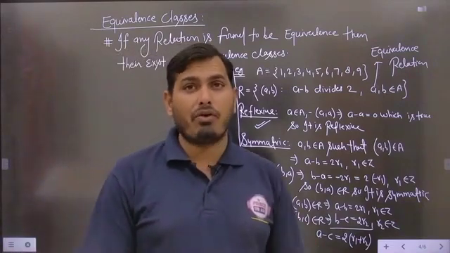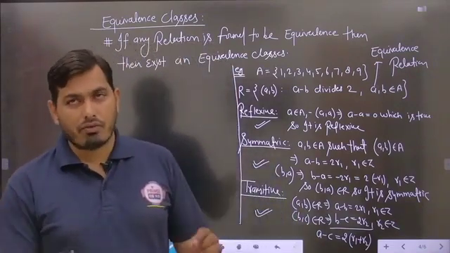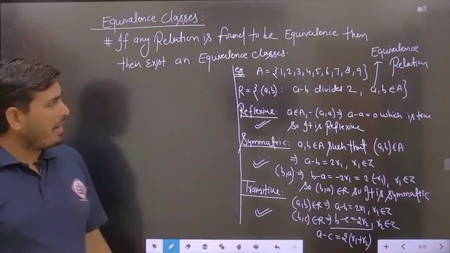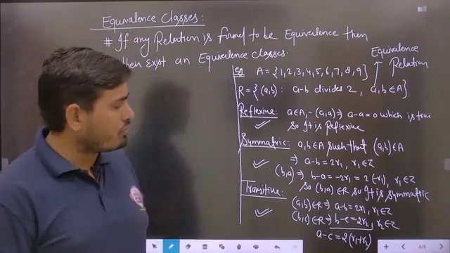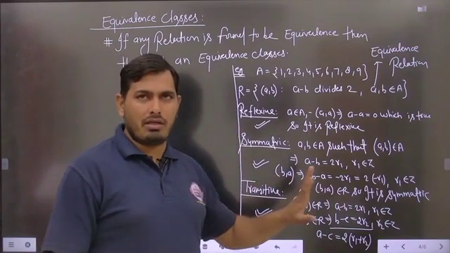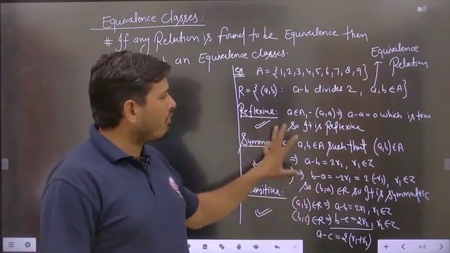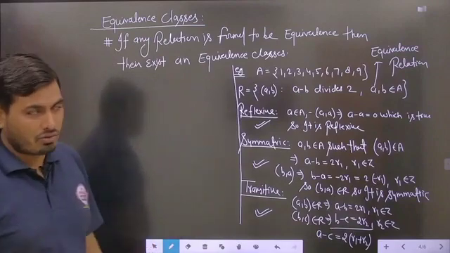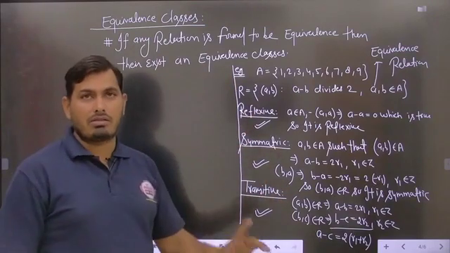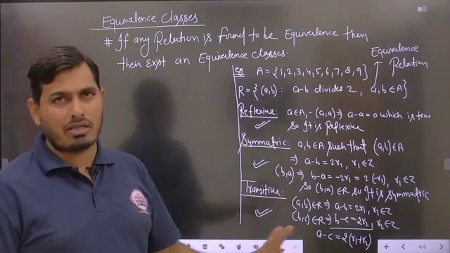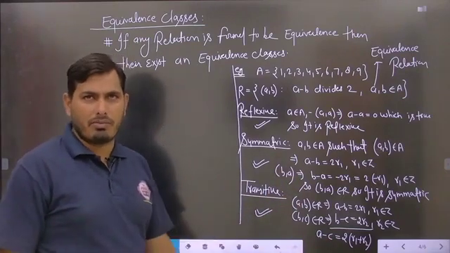And if it is found to be an equivalence, then we have to calculate the equivalence classes, and that is our topic here. So we will understand the things now. Now students, this is found to be an equivalence relation, no problem. So now we will calculate the equivalence classes. Basically, if any relation is found to be an equivalence, then there exist equivalence classes, otherwise no equivalence class will exist.